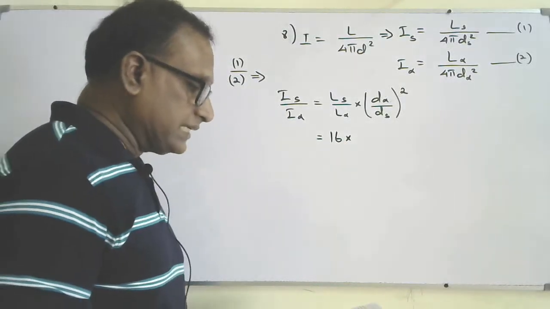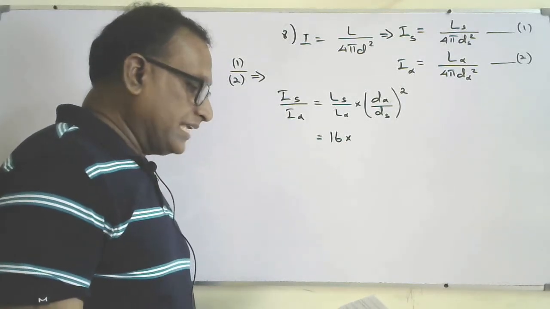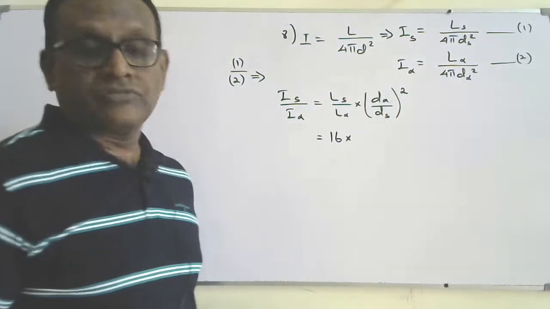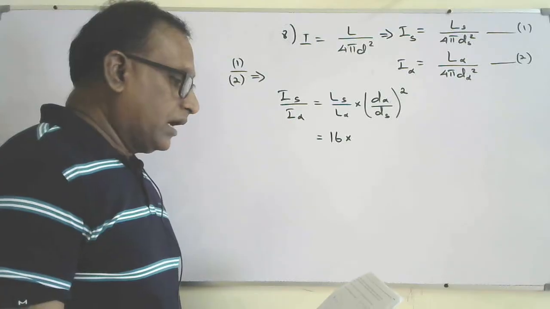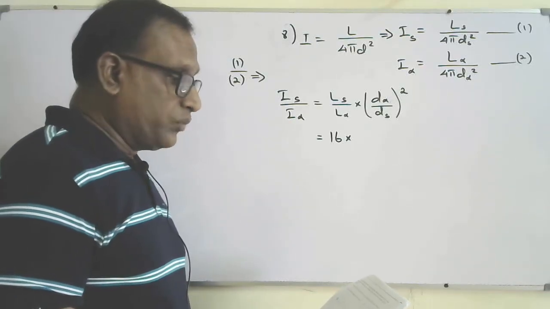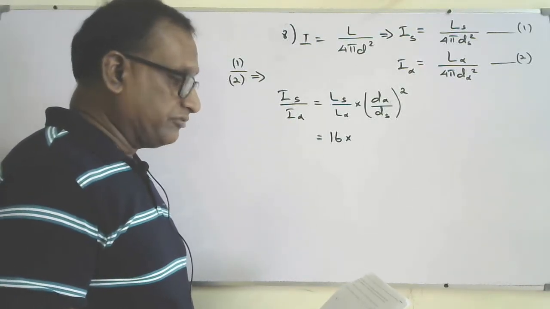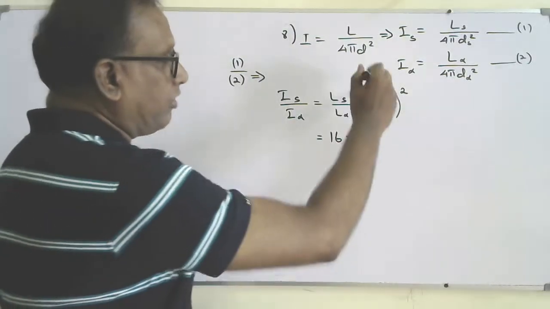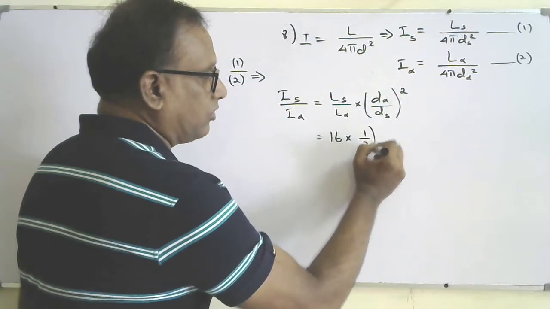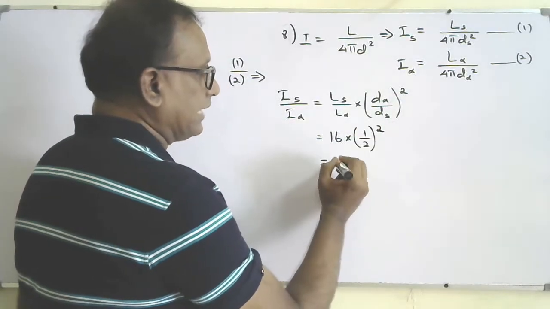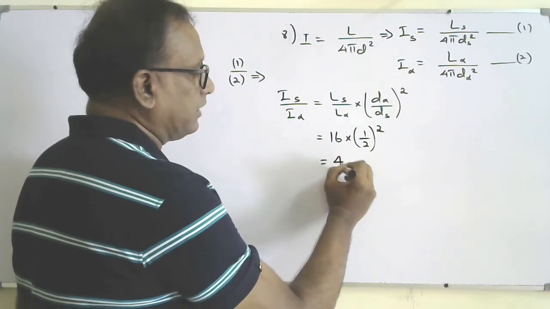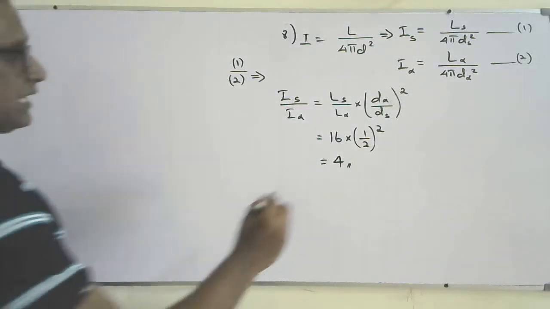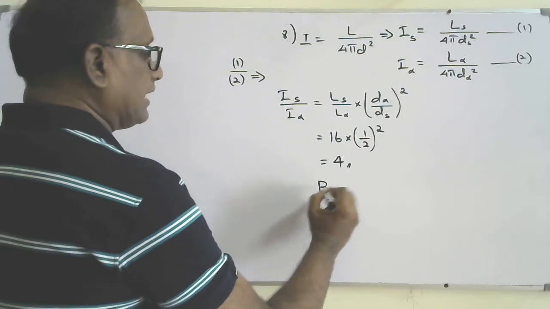And it's mentioned that Sirius is twice as far away from the Earth as Alpha Centauri, so d alpha over ds will be half, all squared. So that will be 4. So IS over I alpha will be 4. So the correct answer, question number 8, is B.